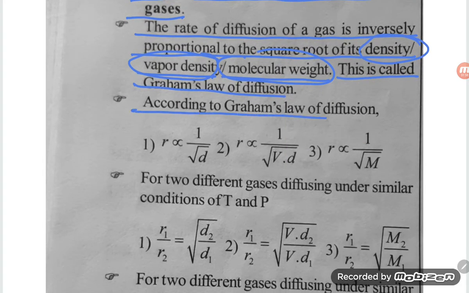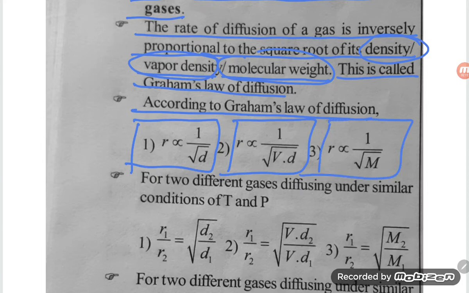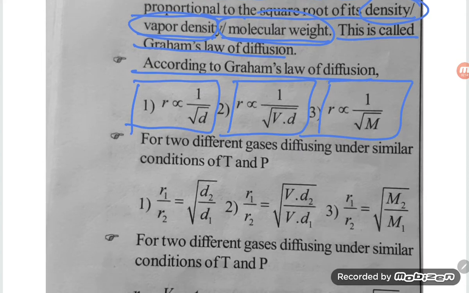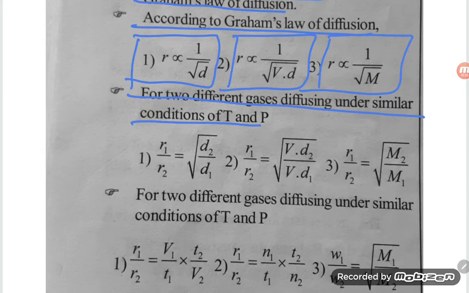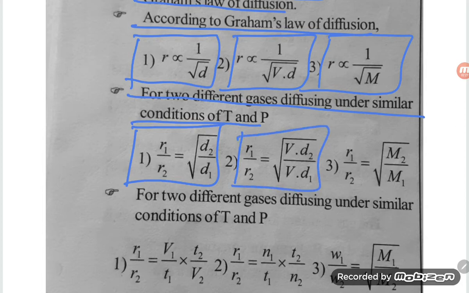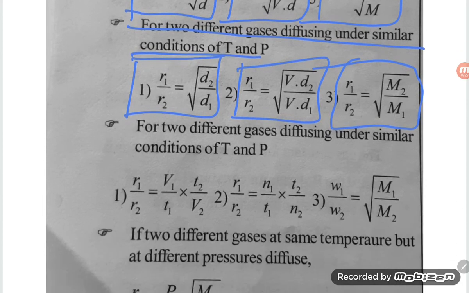According to Graham's law of diffusion, the first equation is rate is inversely proportional to the root of density. Rate is inversely proportional to the root of vapor density, and rate is inversely proportional to the root of molecular weight. For two different gases diffusing under similar conditions of temperature and pressure, R1 by R2 is equal to root of D2 by D1, or R1 by R2 is equal to root of VD2 by VD1, or R1 by R2 is equal to root of M2 by M1.